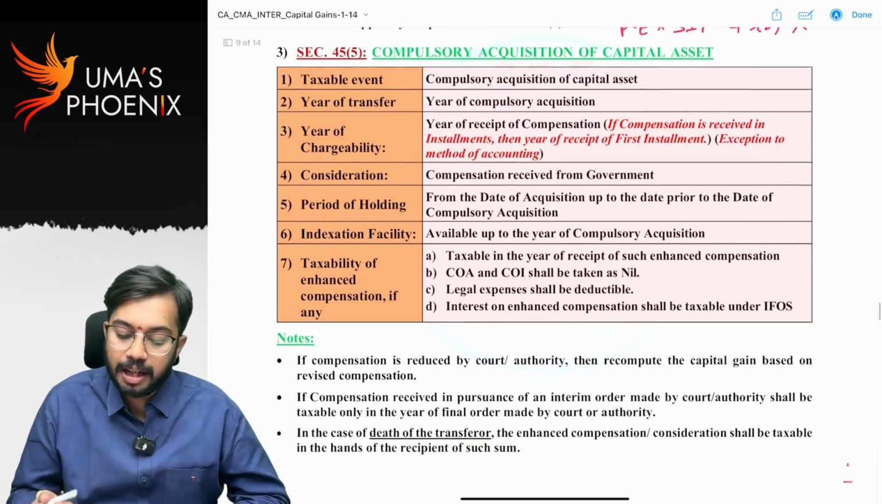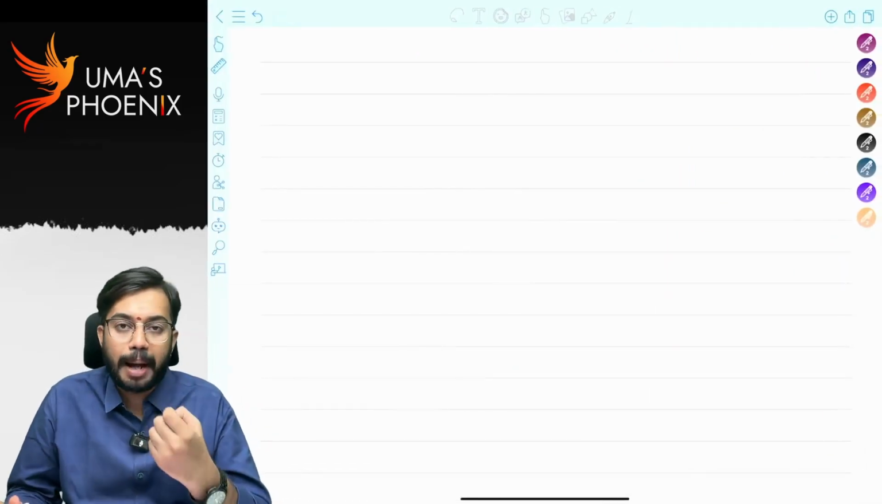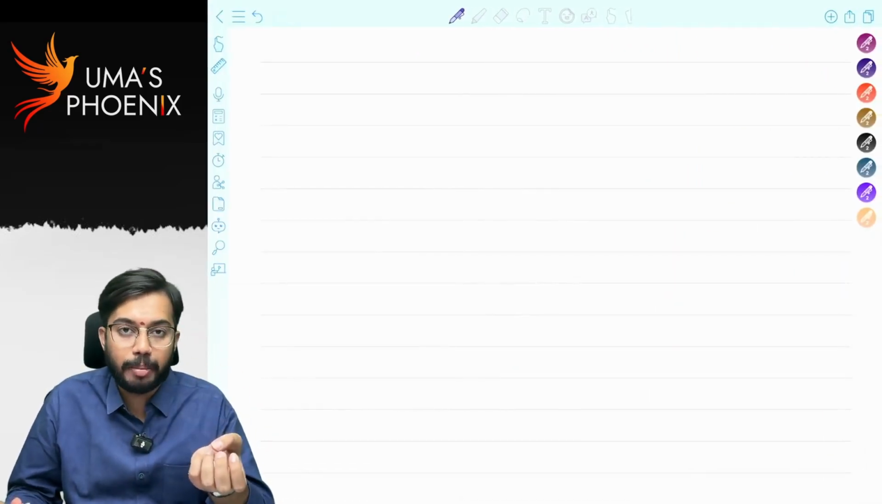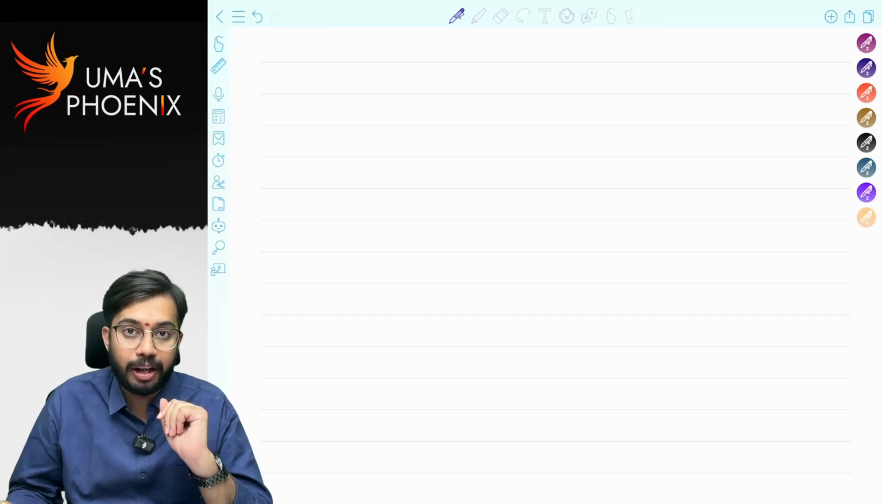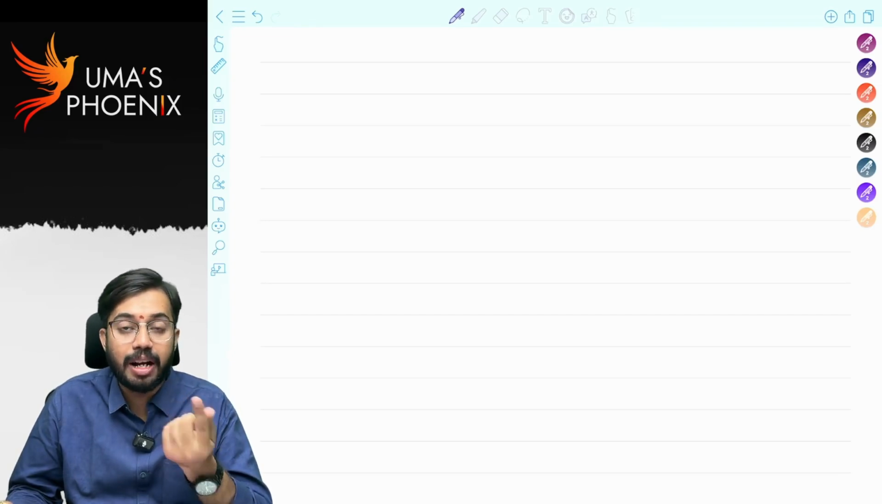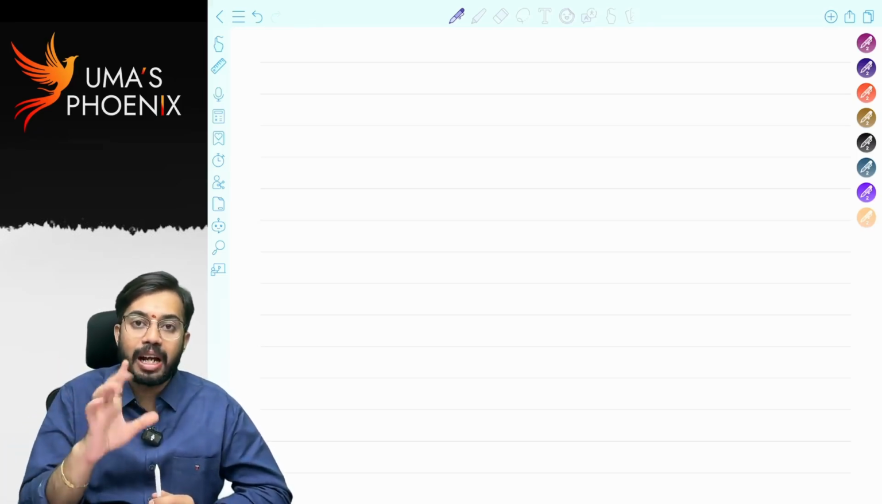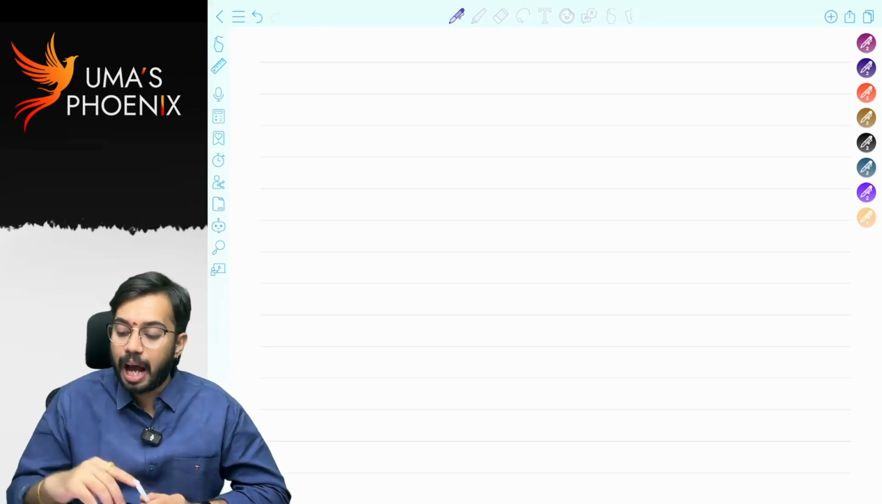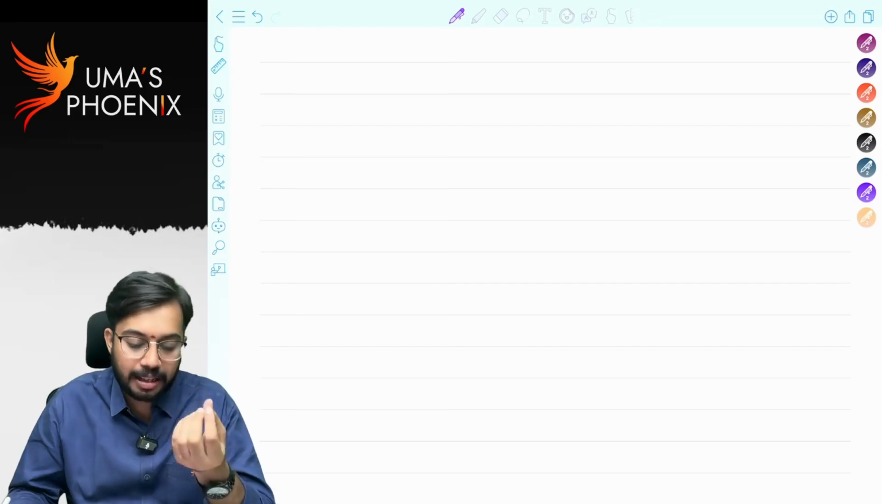Next, let us discuss compulsory acquisition of capital asset. Whenever capital asset is compulsorily acquired by government, then government will pay compensation, right? On receipt of such compensation, capital gains are required to be calculated. In the previous class also we have seen when I was discussing definition of transfer. Transfer includes compulsory acquisition of capital asset. So whenever capital asset is compulsorily acquired by government, even the transaction is also considered as transfer and capital gains are required to be calculated. Is it clear? Okay, I will discuss one example, you will understand.